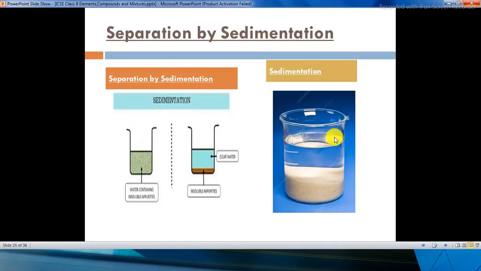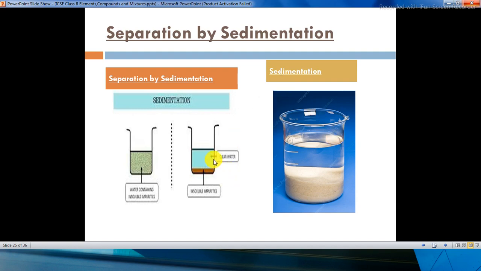Next comes the separation by sedimentation. Children, you all have already studied it in standard 6 and 7, like how you can do this method of separation with the help of sedimentation. What happens in sedimentation? If you have a beaker which is having muddy water, just for example, and you keep that muddy water undisturbed for a few hours, you will find that all the insoluble impurities will be found at the bottom and you will have the clear water on top.